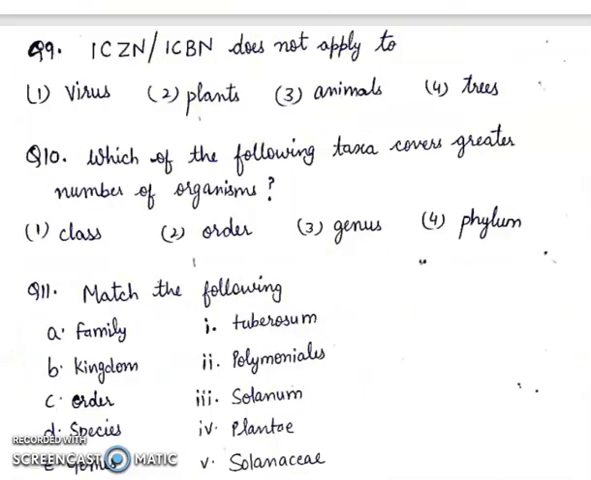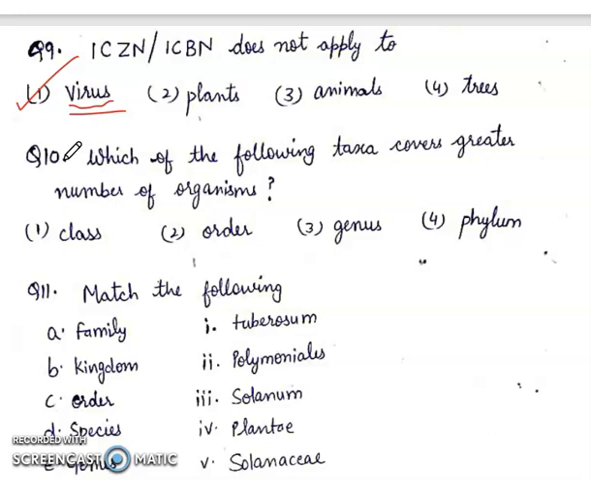Question 9. ICZN International Code of Zoological Nomenclature, ICBN International Code of Botanical Nomenclature does not apply to virus, plants, animals, trees. Answer will be virus. Because for virus there is a separate international code of viral nomenclature.